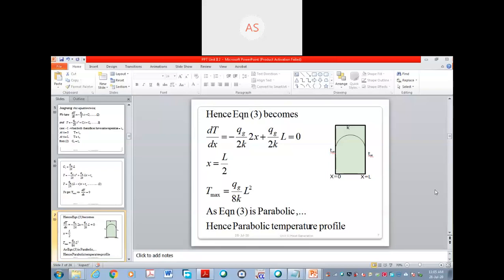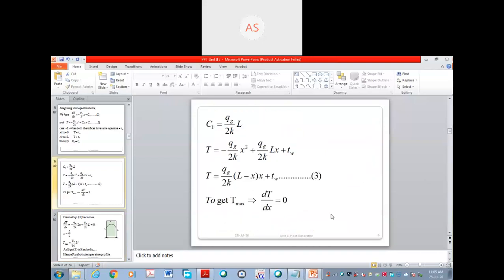Hence, for proving that at the center the temperature is maximum, you have to use this equation. In future, if you go into research work or PhD work, you have to prove things experimentally as well as mathematically. Experimentally you can prove the temperature is maximum at the center, but you also have to prove it mathematically. Then your purpose is solved and you will get the PhD degree.